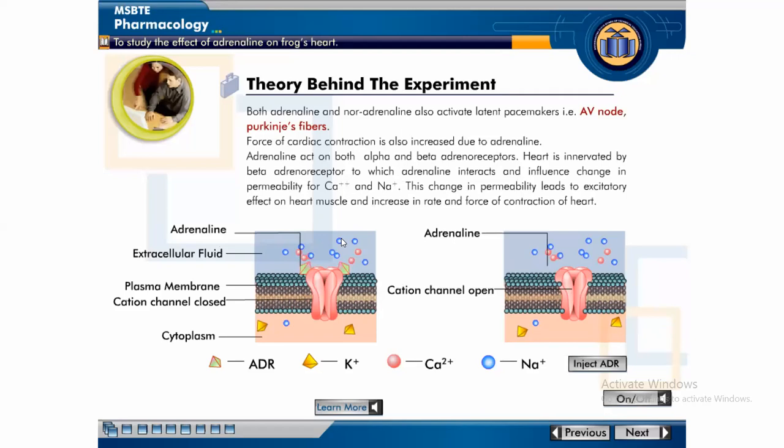Both adrenaline and noradrenaline, sympathomimetic agents, activate the latent pacemakers, that is AV node and Purkinje fibers. Firstly, they activate the SA node. Then force of contraction is also increased due to adrenaline. That is, adrenaline shows positive inotropic effect. Adrenaline acts on adrenoreceptors. There are two types of receptor where adrenaline acts, alpha and beta adrenoreceptor.